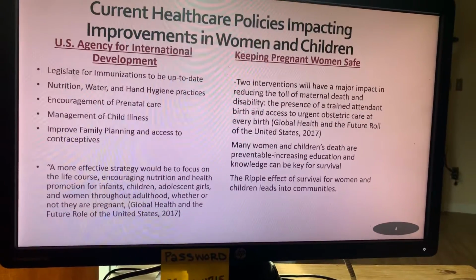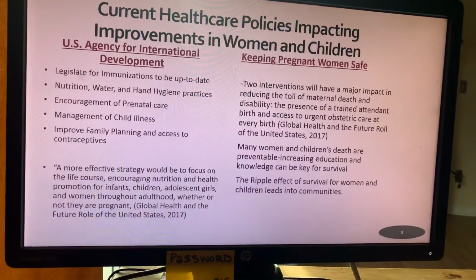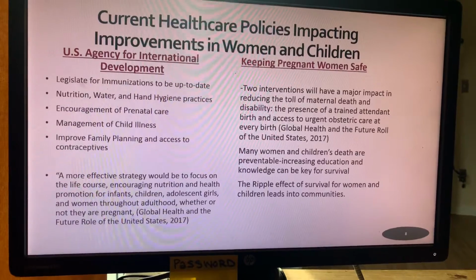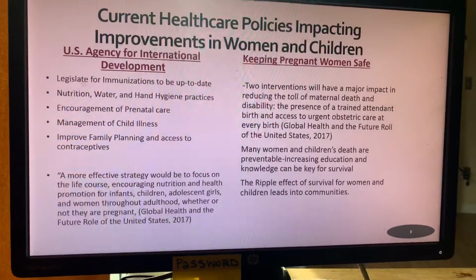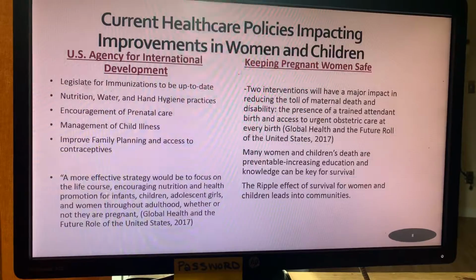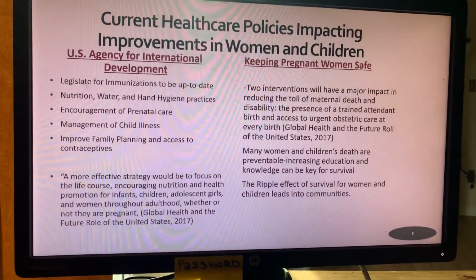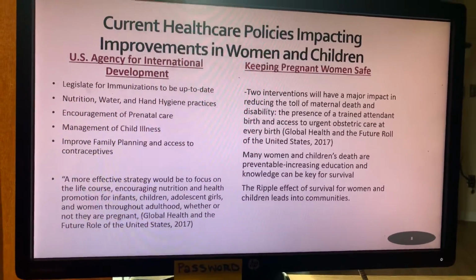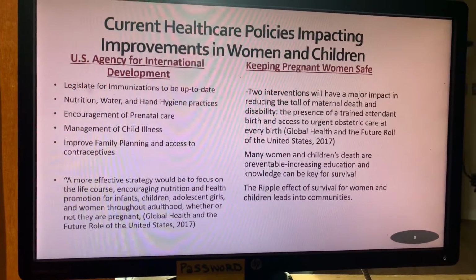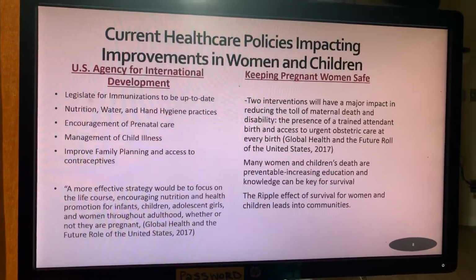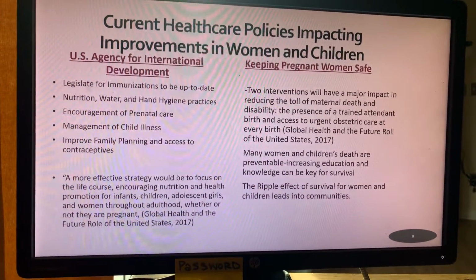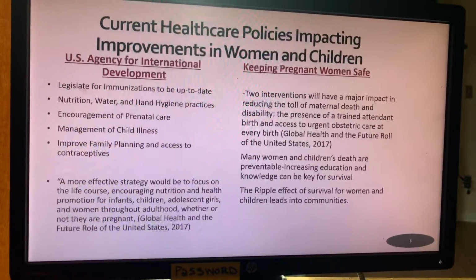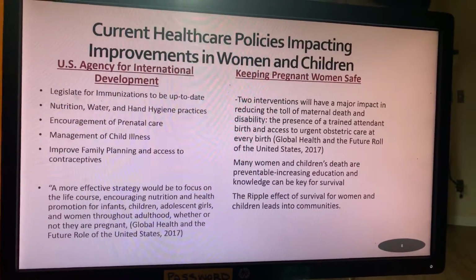Keeping women safe while they are pregnant, two major interventions that they have noticed in studies have been where you have a trained attendant at birth, as well as the patient having access to an urgent OB facility at every birth. Many women and children's deaths are preventable. Increasing the education and knowledge for them is key for their survival, as well as being able to impact the rates of mortality. There's a ripple effect of survival for women and children. This goes into all communities that are affected by women and children's survival rates.